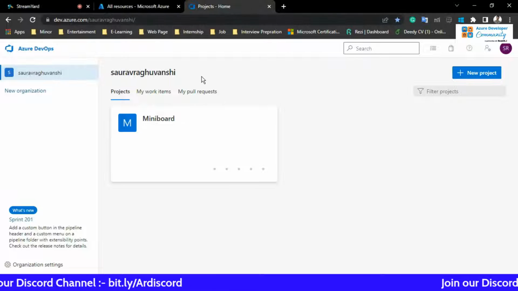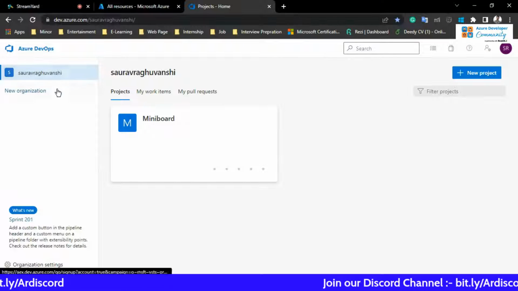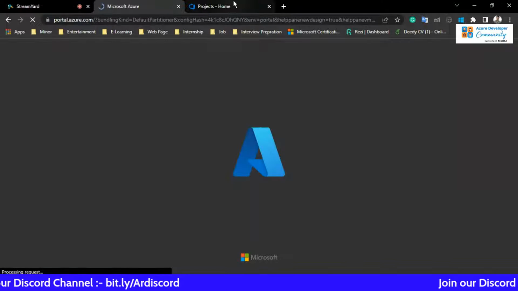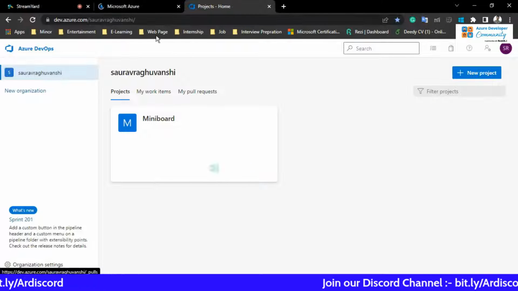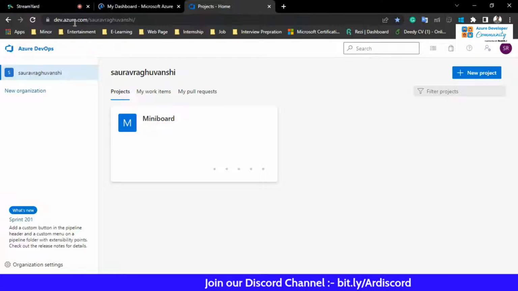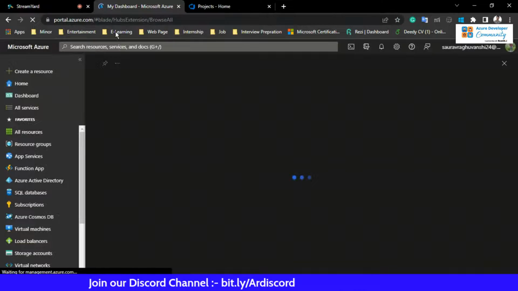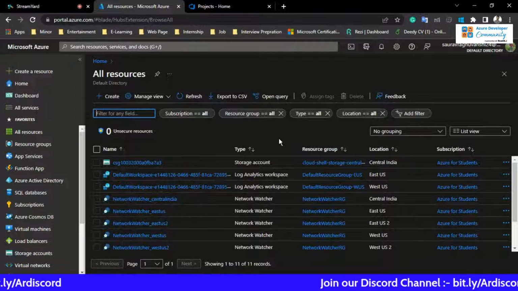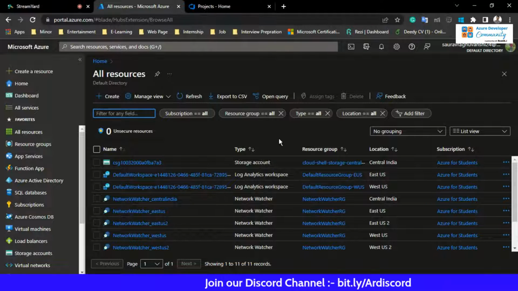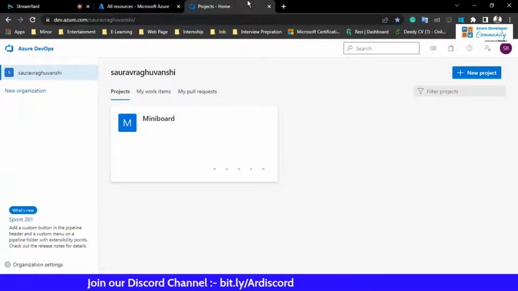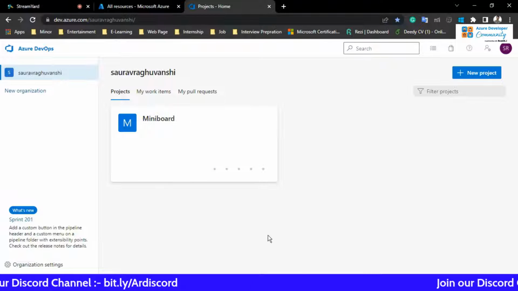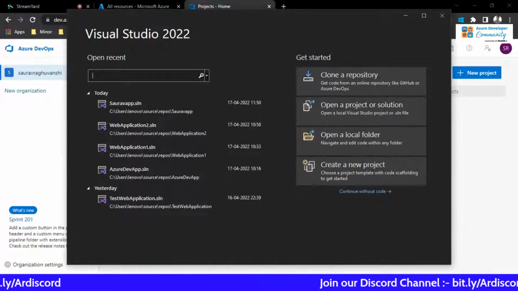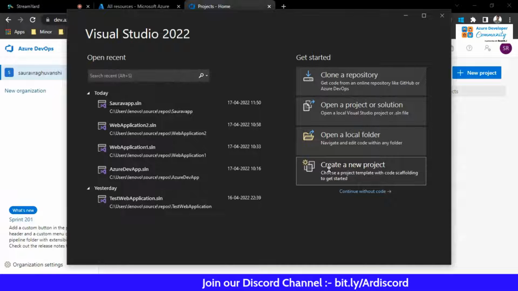Here is one good thing about Azure: for all the services, you can see Azure provides them on the Azure platform itself. But for DevOps, they have provided the complete set of solutions on a different platform. You can see the link is different, dev.azure.com, and this is the Azure portal, portal.azure.com. So they provide a completely different solution for DevOps so that the management of DevOps services is easier. So that type of flexibility you can get. So let's start from scratch. I'm going to start my Visual Studio and create a new project.